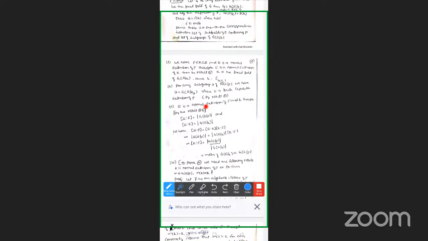So E is a normal extension of F and K. Therefore, by result 1 and 2, the second result, third one. The index [E:F] equals the order of G(E/F), and the index [E:K] equals the order of G(E/K). So we have [E:F] equals, here F is a subset of K, a subset of E.